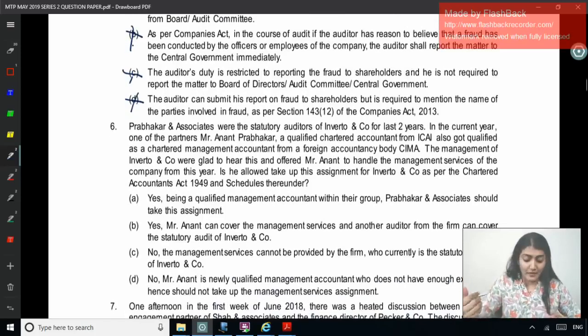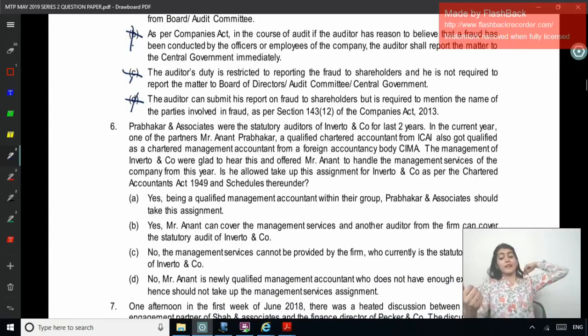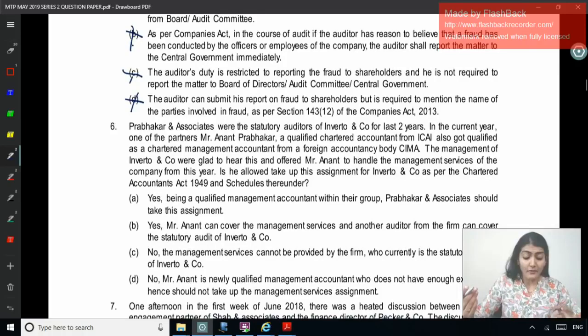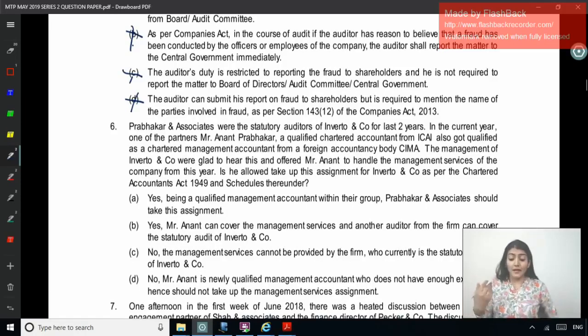Okay, next one, 6. Prabhakar and Associates were the statutory auditors of Inverto and Company for last 2 years. In the current year, one of the partners, Mr. Anand Prabhakar, a qualified chartered accountant from ICAI, also got qualified as a chartered management accountant from a foreign accountancy body, CIMA. The management of Inverto and Company were glad to hear this and offered Mr. Anand to handle the management services of the company from this year. Is he allowed to take up this assignment for Inverto and Company as per the Chartered Accountants Act and the schedules thereto? Right, so they were the statutory auditors.